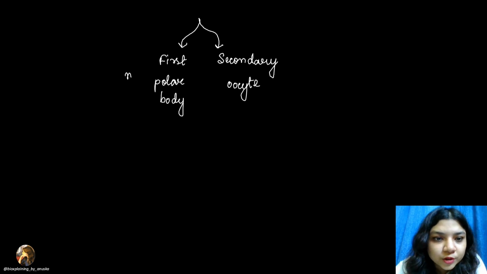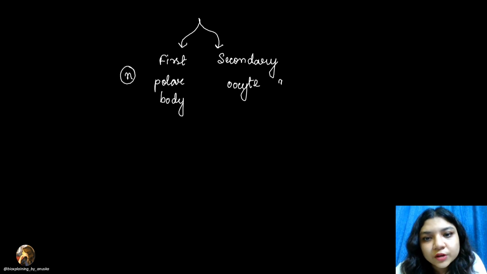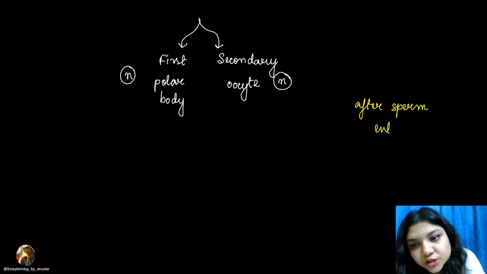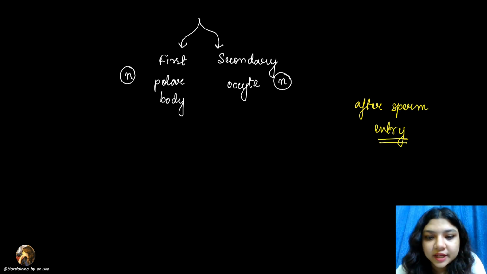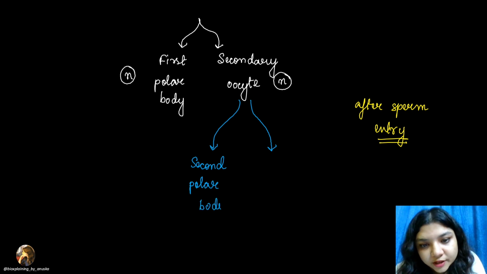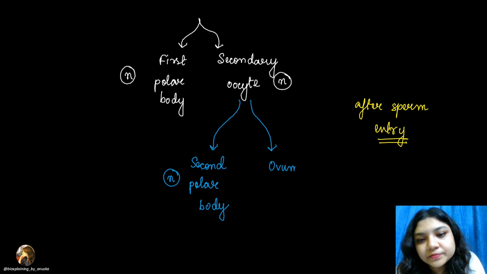So first polar body was also N, secondary oocyte was also N. What happens is after sperm entry के बाद क्या होता है? This secondary oocyte will now again divide. What will it divide into? It will divide into the second polar body, which is again N, and the ovum.